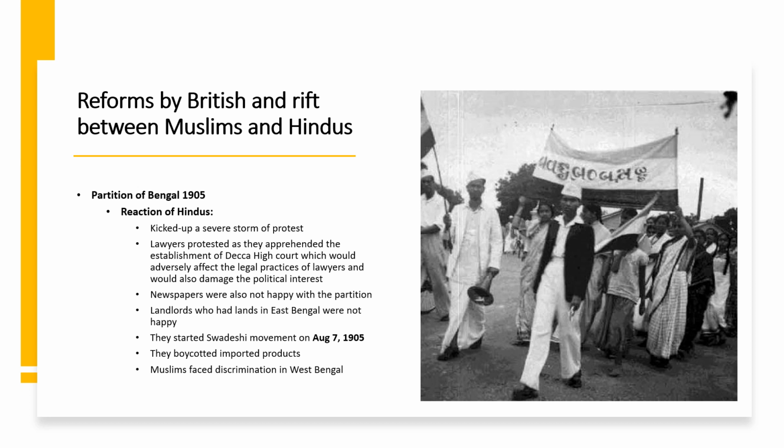So they also protested. Then Hindus started the Swadeshi movement on August 7, 1905. This was a very gruesome movement started by Hindus, and its main aim was to boycott imported products and most importantly British clothes. It called upon all and sundry to stop using imported clothes.